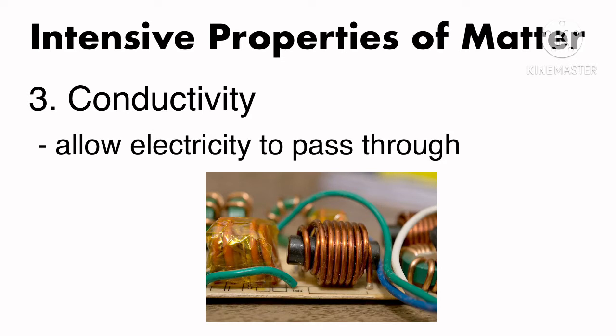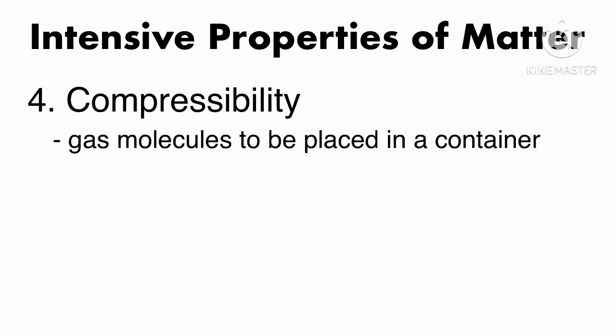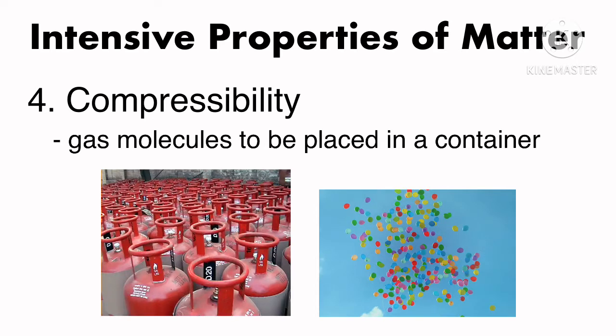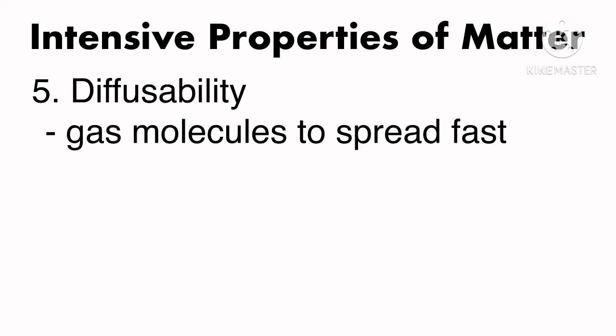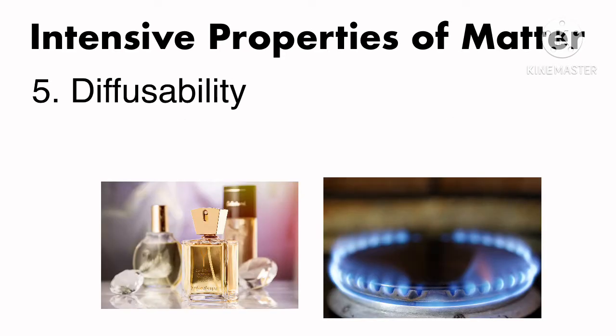Conductivity. Ability of a material to allow electricity to pass through. Example, metals. Compressibility, property of gas that allows gas molecules to be placed in a container. Example, LPG, inflated balloon. Diffusibility, ability of gas molecules to spread fast. Example, cooking gas, perfume.